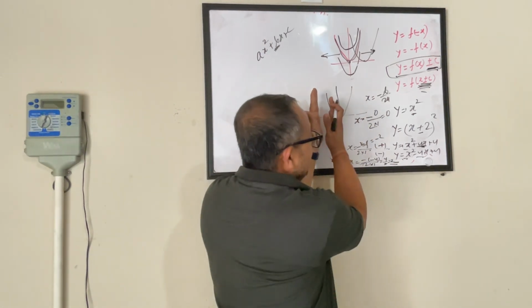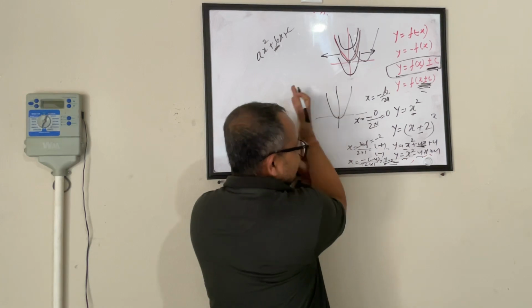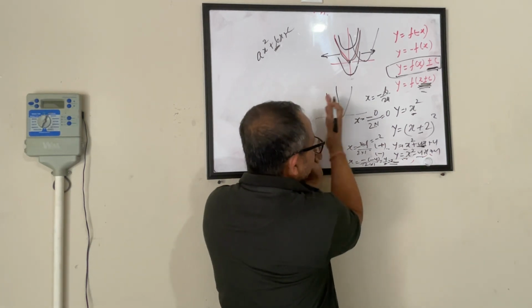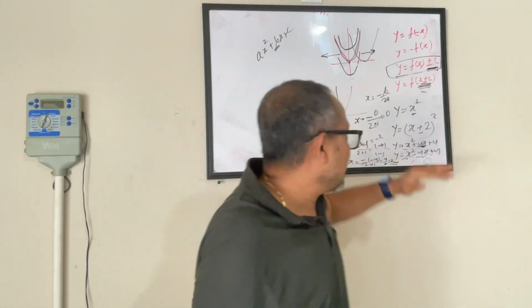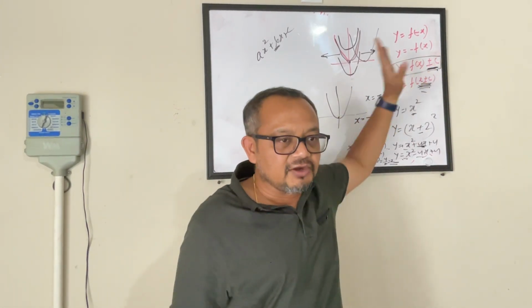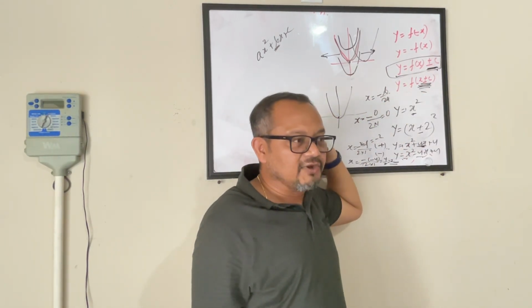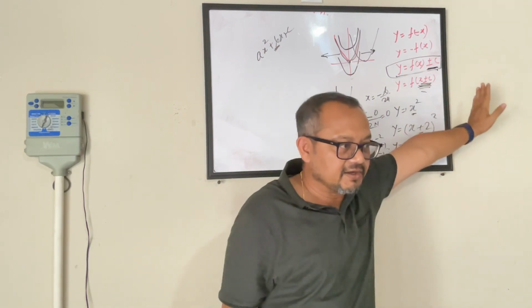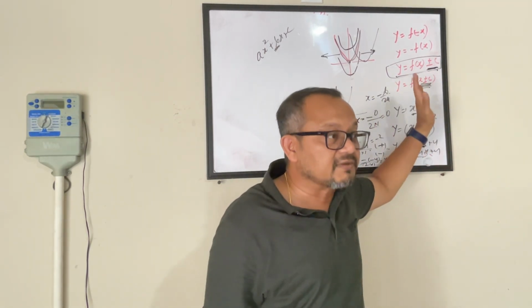So when I am doing a plus, it becomes negative, meaning it will move in this direction. When I am doing a minus, it becomes positive. It moves in this direction. So it is just the reverse. So when you have anything inside the function, inside the bracket, if you are doing a plus, it becomes negative, moves this side. If you are doing a minus, it becomes positive, moves that side. And what is becoming positive or negative is the x coordinate of the vertex.